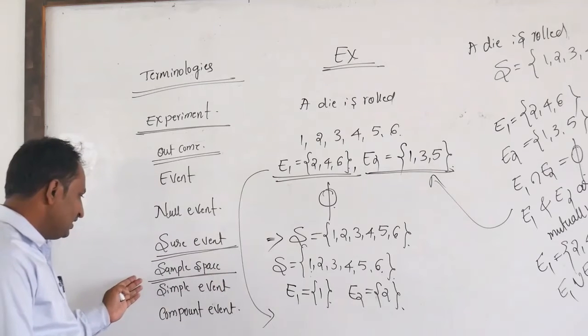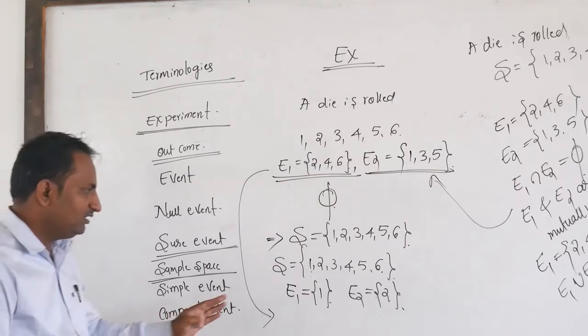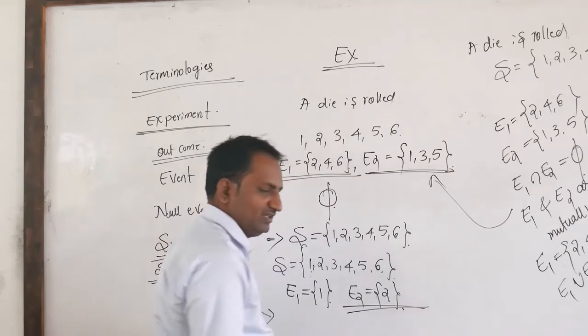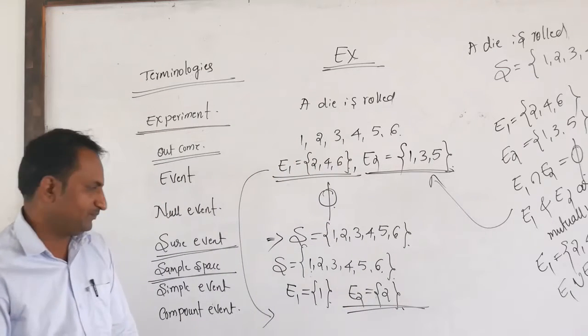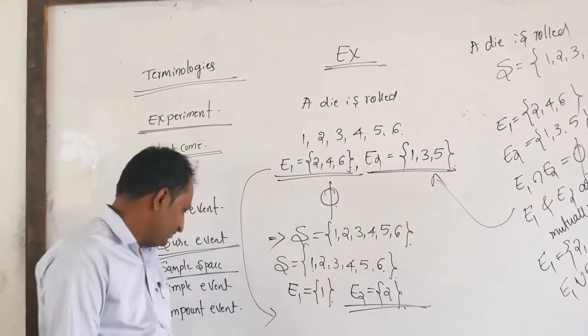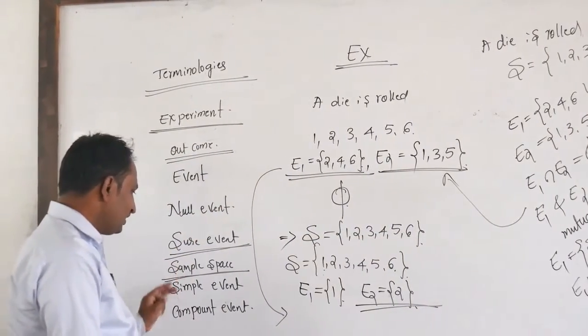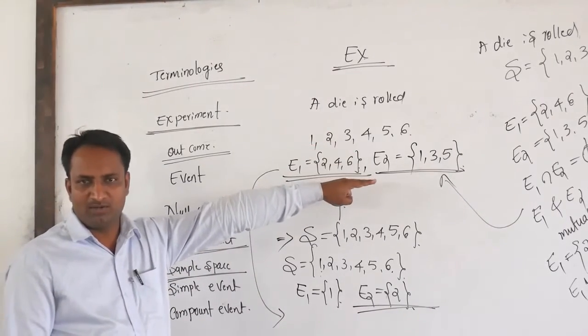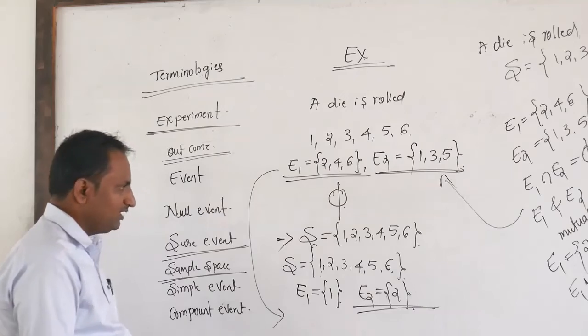Simple event: consider an even prime number, that is 2, belonging to 1, 2, 3, 4, 5, 6. Compound event: an even number will occur or an odd number will occur.